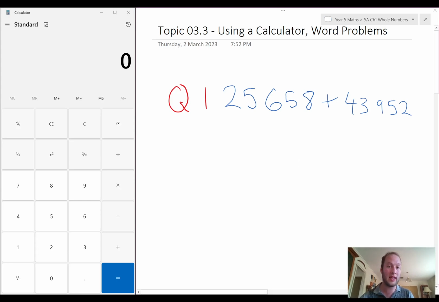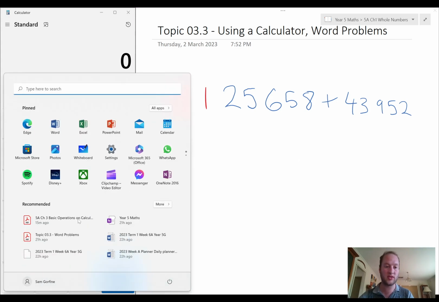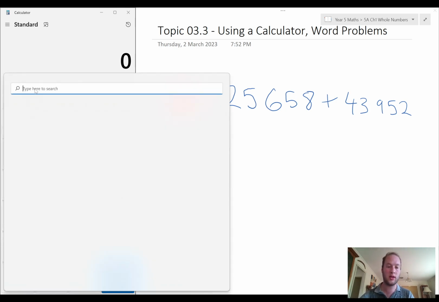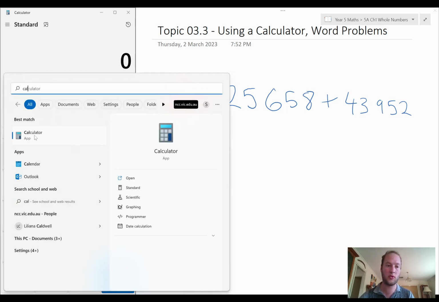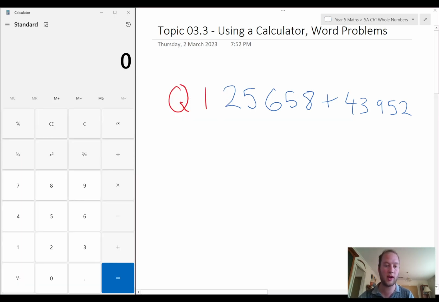So if you don't have a calculator at home for your homework, you can always go down to the search section of your computer and type in calculator, and I'm certain your computer will have one. If it doesn't, for some miraculous reason, you can go on Google and type in calculator and use one on Google.